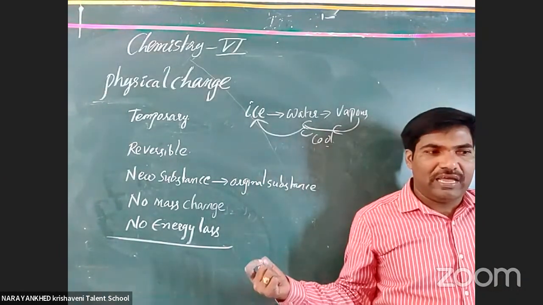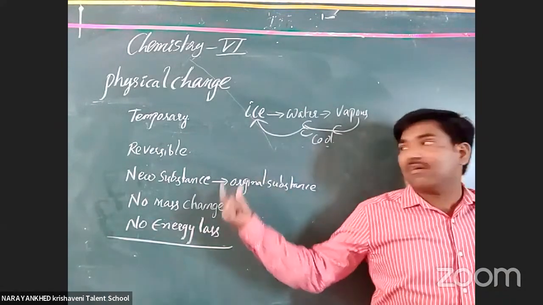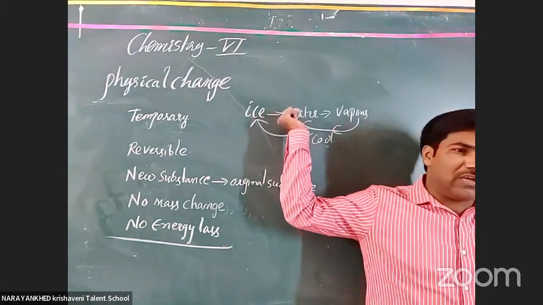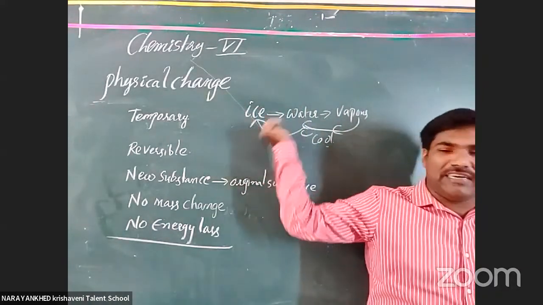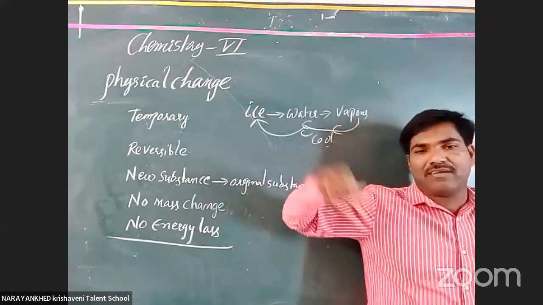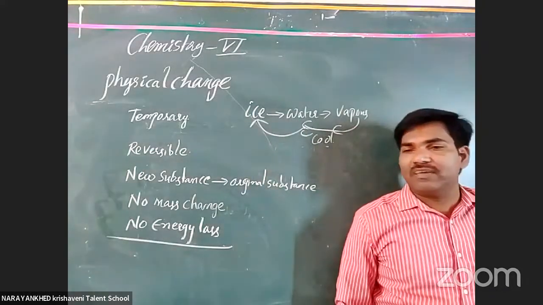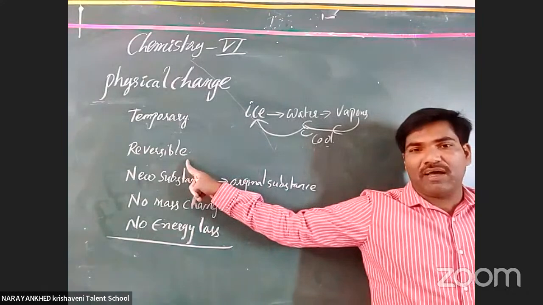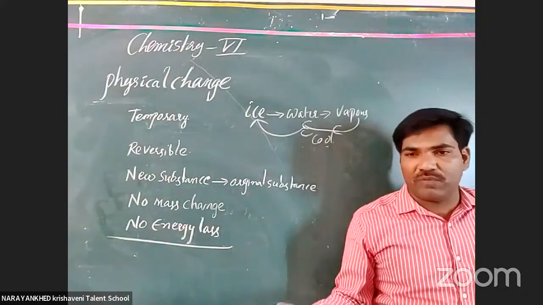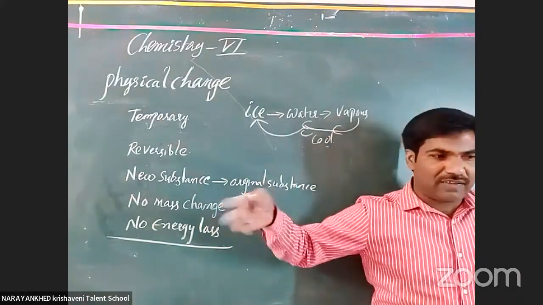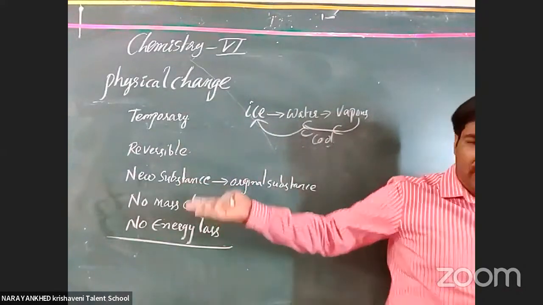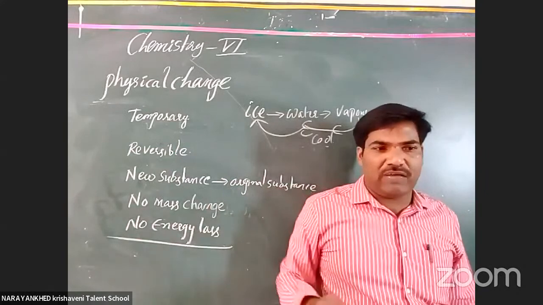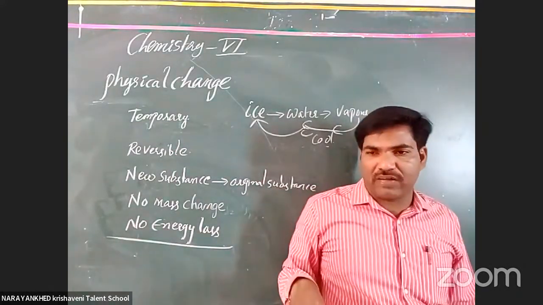Understood, all the students? Like that, water undergoes vapor. Vapor cools down, it is again water. Water again becomes ice. Again heat, it is water. Like that the cycle is going on. Is this a temporary change or not? Is it reversible or not? Reversible means, you know very well, in the reverse process, when we go back, the same as the forward process. The same substance may be available. That is called a reverse process.